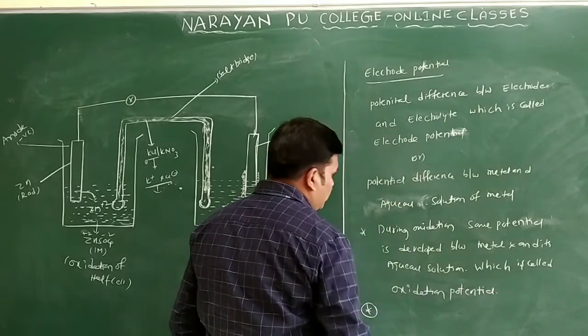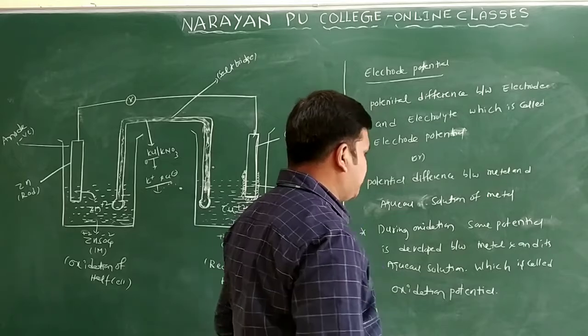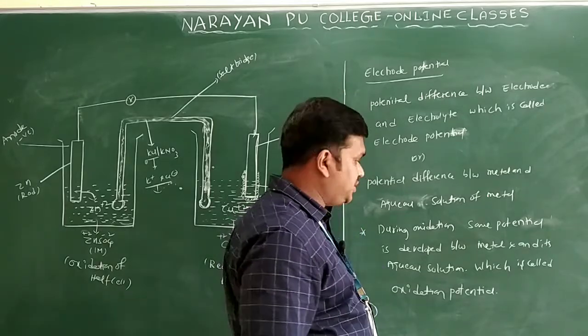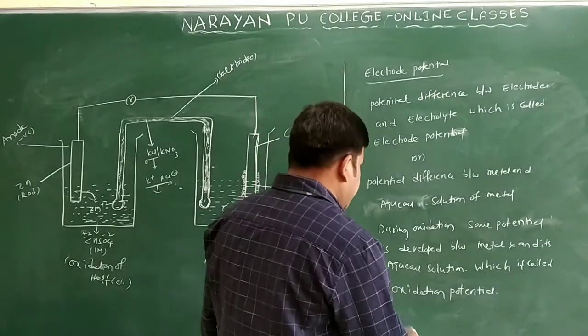If you want to write one more point: during reduction, some potential is developed between the metal and its aqueous solution, that we are calling reduction potential only.